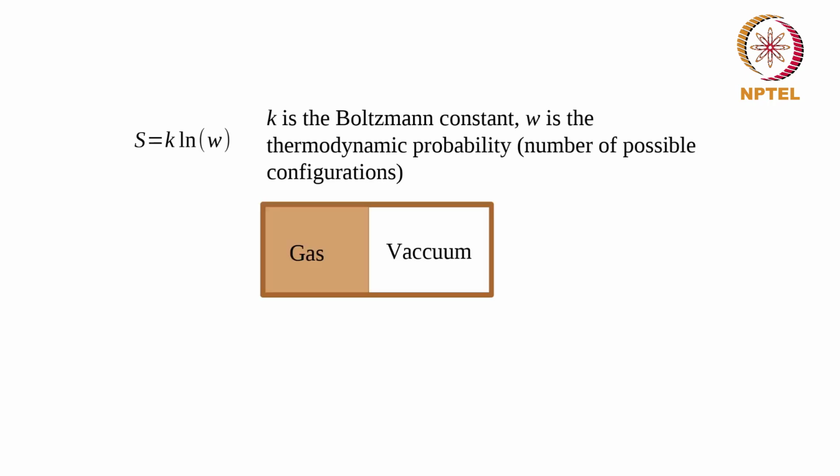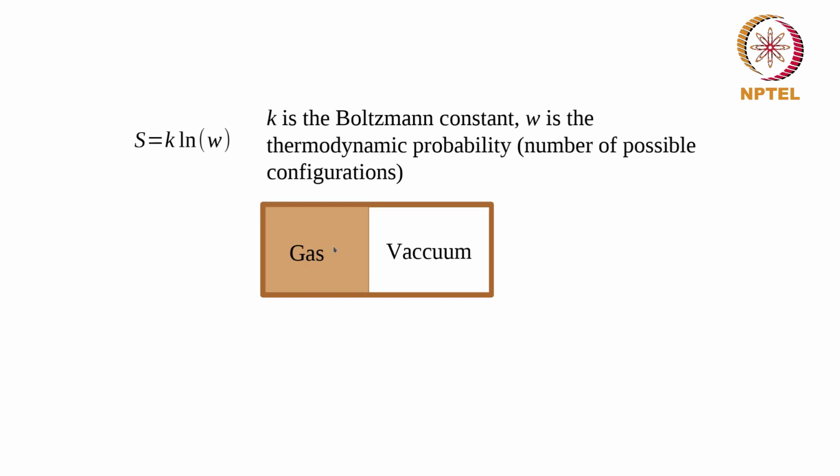This definition is especially useful when you want to look at things like, for example, piercing of a membrane and so on. We have, for example, a box. This box contains gas on one side, there's a partition here, and vacuum on the other side. Let us say we remove this partition. The gas molecules are in motion, and each molecule can be either on the left of this partition or on the right of this partition.